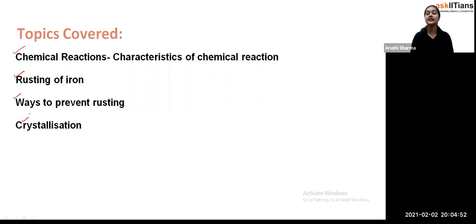Then we'll come to the point of how iron gets rusted, or the rusting of iron. Then what preventions we can take, or what steps can be taken to prevent the rusting of iron. And then in the last we'll see one topic, that is the crystallization process. If I tell you about crystallization, what you can think is that there is a formation of crystals. Now how they are forming, we'll see that. Okay, so that's the flow in which we are going to complete this chapter in this session only. Fine. So now let's start with this session.